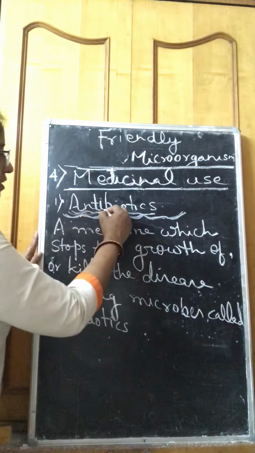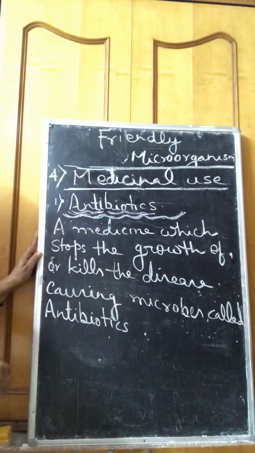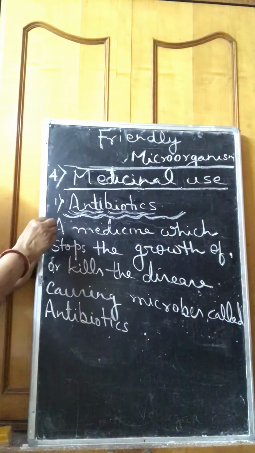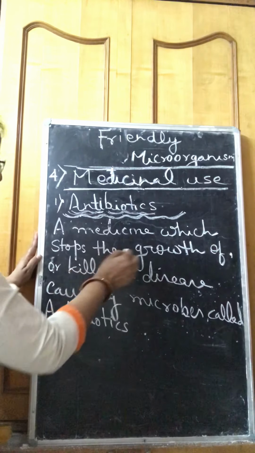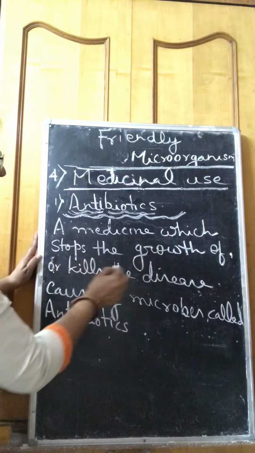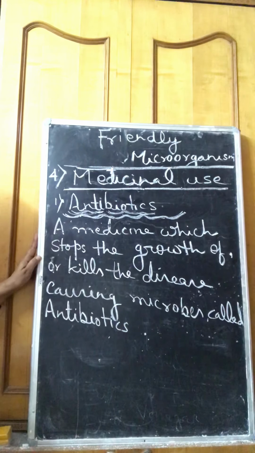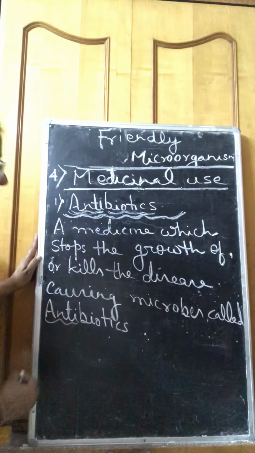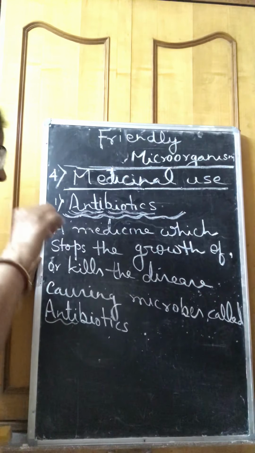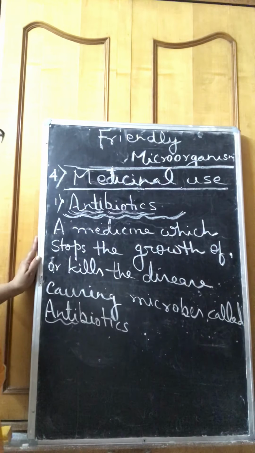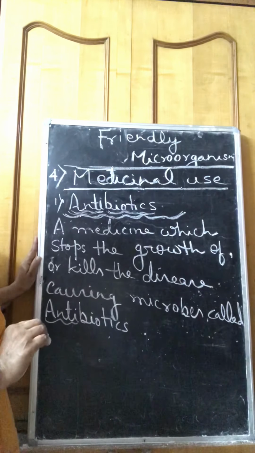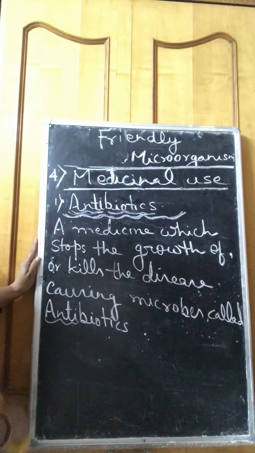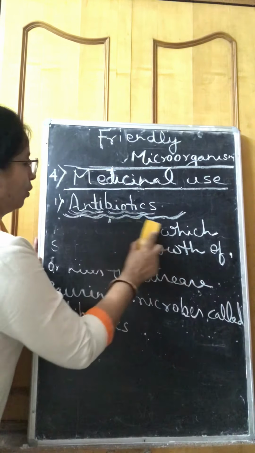Anti means against, biotics means microbes, disease causing microbes. Look here, a medicine which stops the growth of or kills the disease causing microbes is called an antibiotic. That means it acts against the disease causing action of microbes.